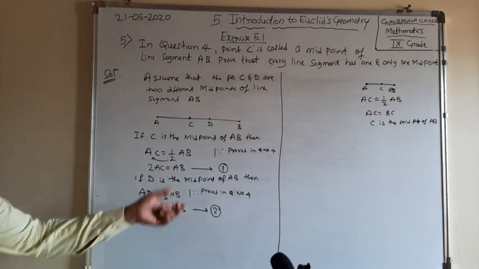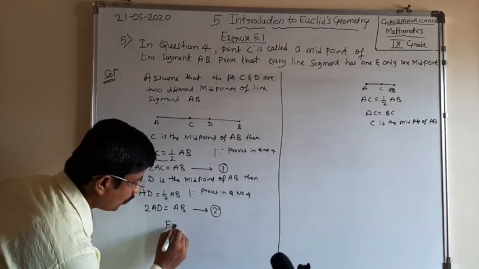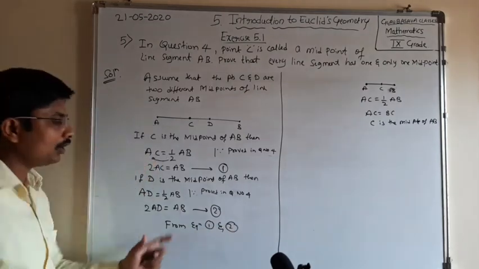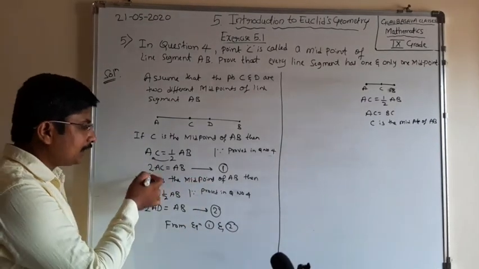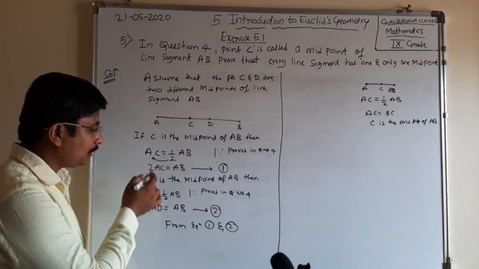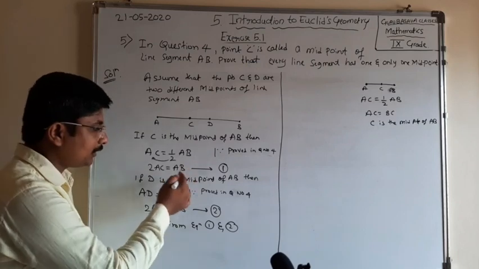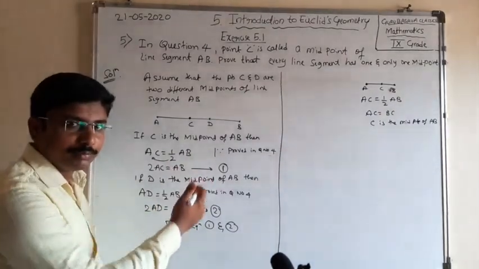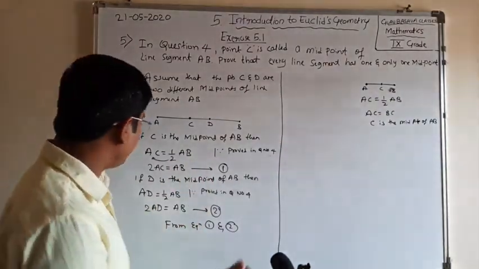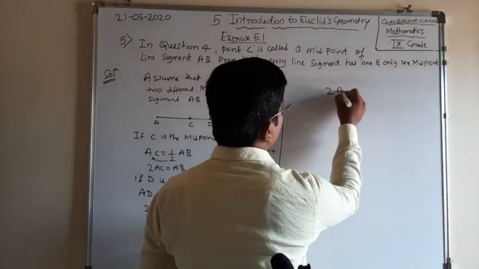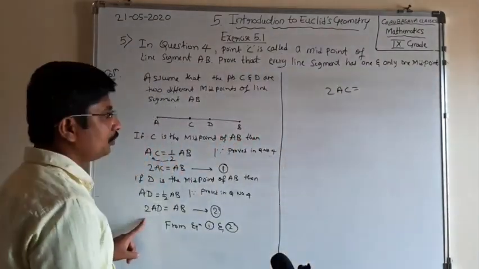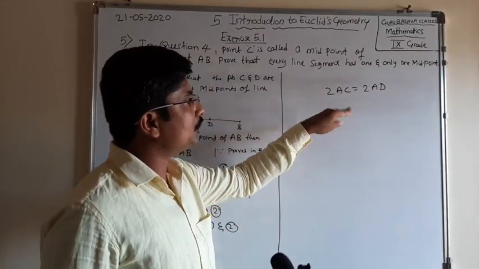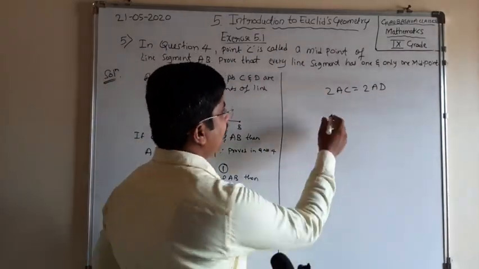Okay, from equation 1 and 2, on comparing, see here, LHS part from both equations: 2AC we are having, 2AD. RHS part AB we are having, and here also AB. RHS parts are equal, so from equation 1 and 2 this may be written as 2AC is equal to 2AD. Okay, by cancelling 2 on both sides, what are we left with?